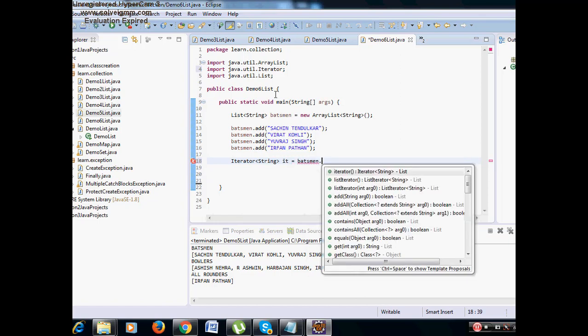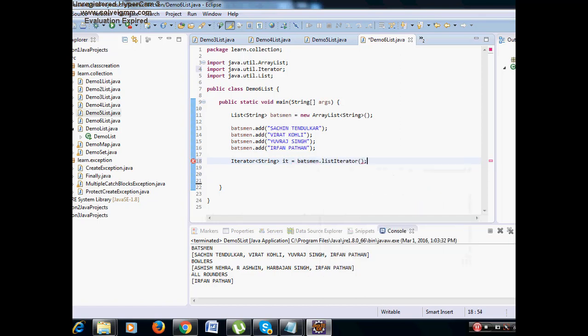Batsman dot list iterator. Then while it dot has next, then system.out.println batsman is, then I'll say system.out.println it dot next.